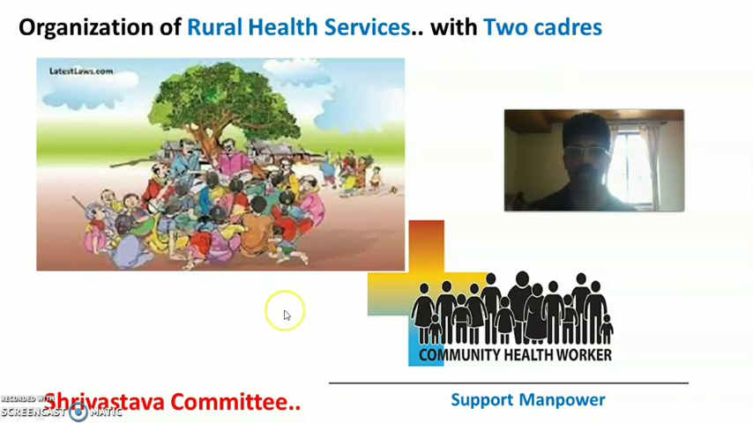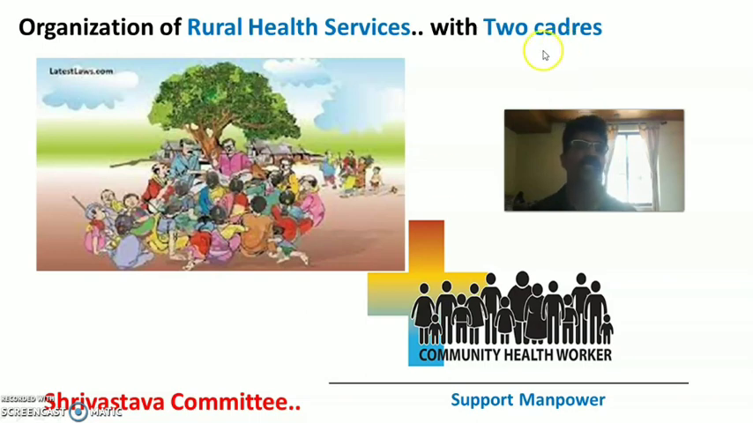The community worker should be trained from the community itself, given a particular period of training, and used as a community worker. So in the second recommendation, like a support manpower, the Srivastava committee recommended that people be selected from the same village or rural area, given training, and named community workers. They are utilized for health services, to connect the community people to the medical officer through the health worker.